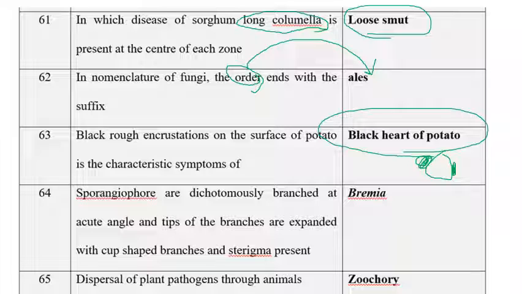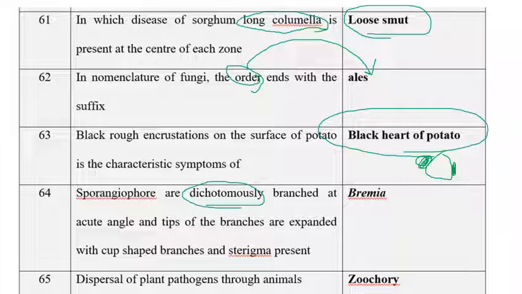Next one is sporangiophores are dichotomously branched. Don't think that if you find this dichotomous branching, it is immediately Peronospora or something else. It's not true. So study the question clearly till the end, then only can you understand the question completely, and then you can go for the answer. Don't go for it immediately, because I have made the same mistake many times.